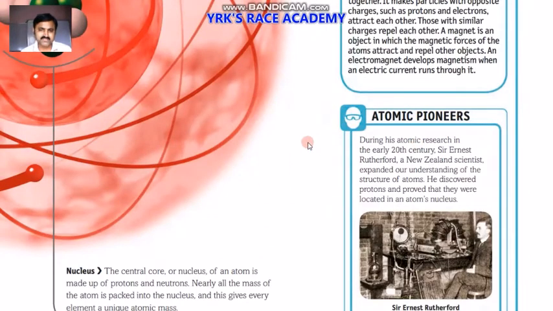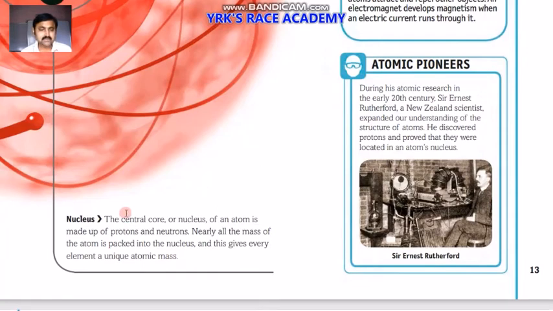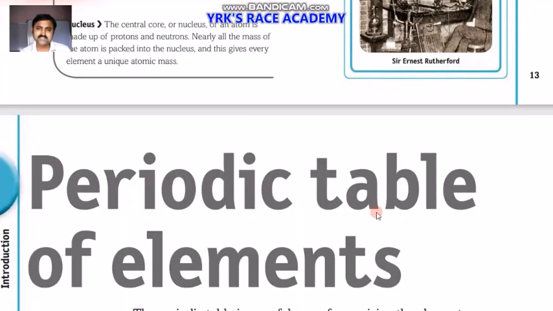So, atomic pioneers. Before that, what is the nucleus? The nucleus is the central core. An atom is made up of protons and neutrons, and nearly all the mass of the atom is packed into the nucleus, which gives every element a unique atomic mass. During atomic research in the early 20th century, Sir Ernest Rutherford, a New Zealand scientist, expanded our understanding of the structure of atoms. He discovered protons and proved that they were located in the atom's nucleus.